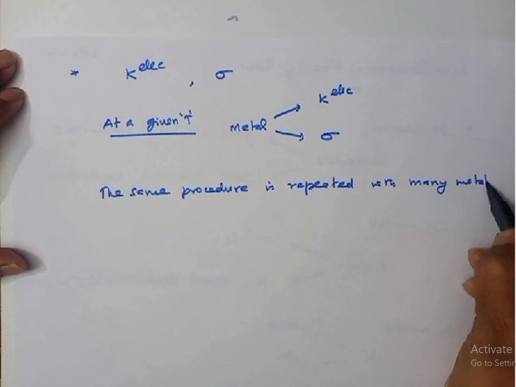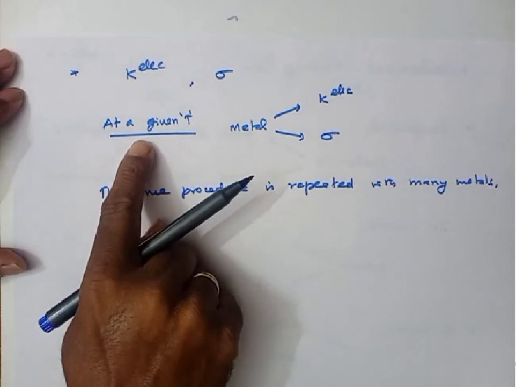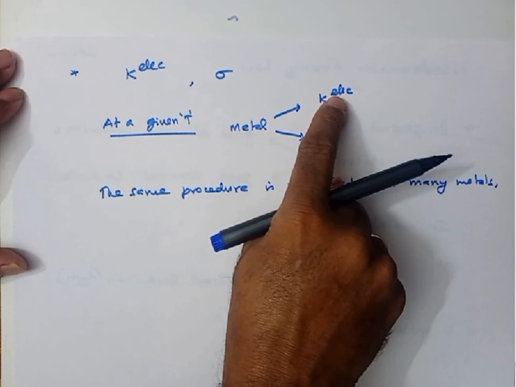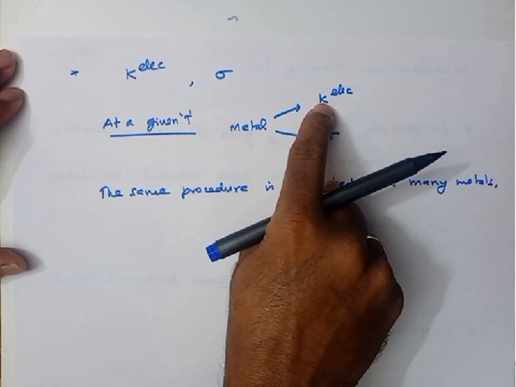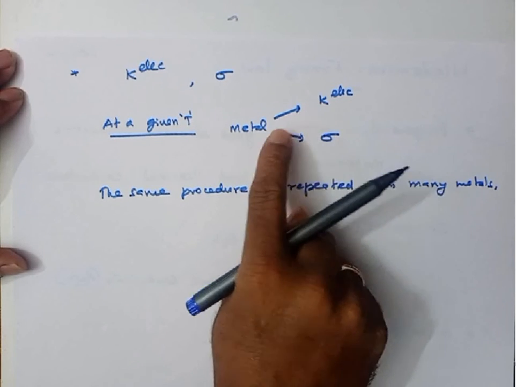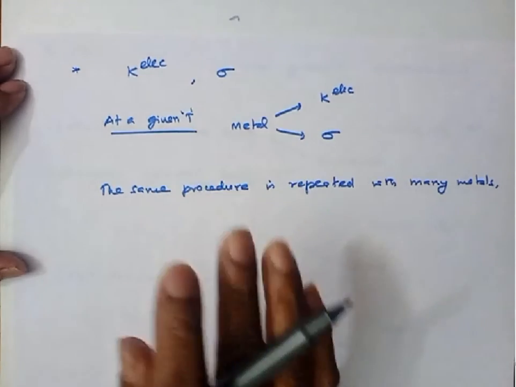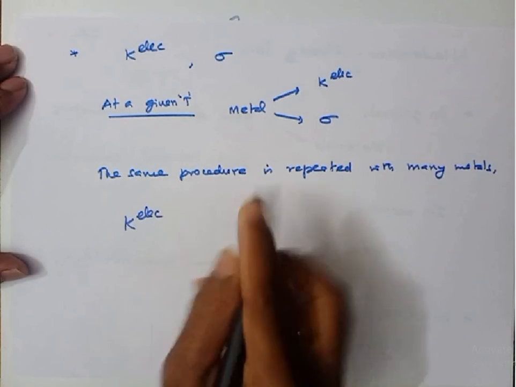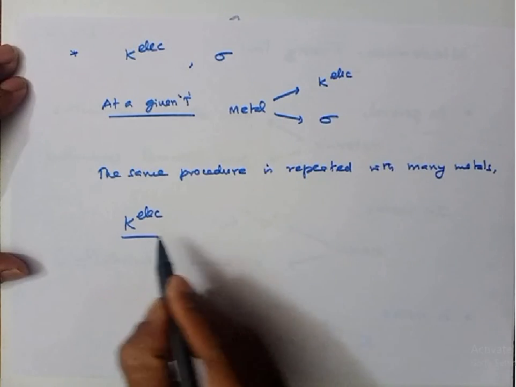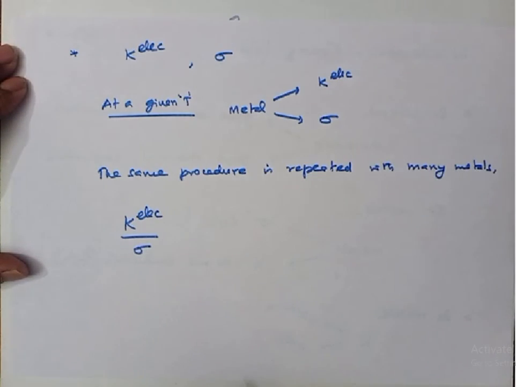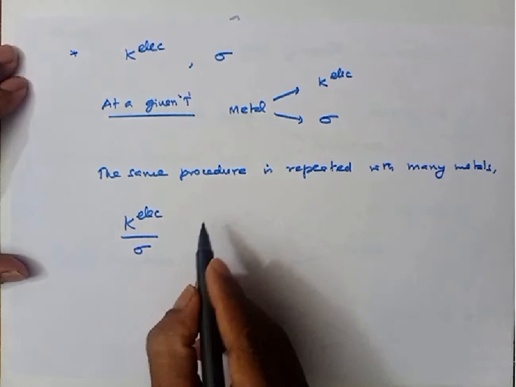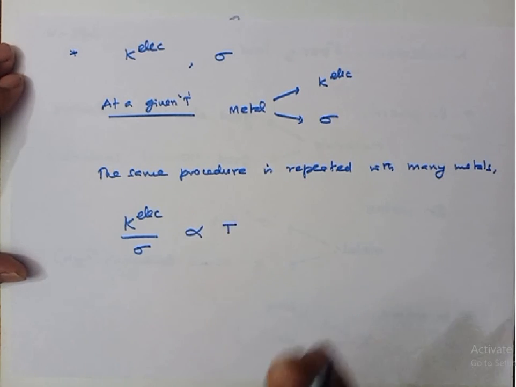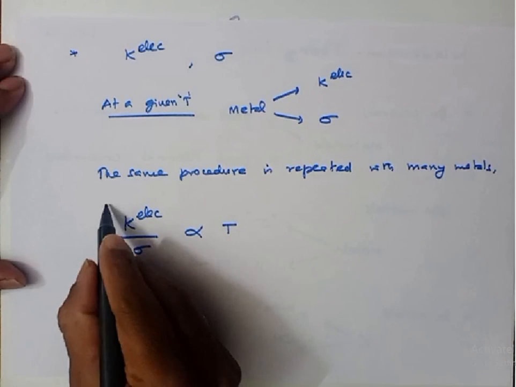You keep the temperature the same, and measure the electronic contribution to thermal conductivity and the electrical conductivity of the metal, and they found that this ratio, that is the electronic contribution to thermal conductivity to the electrical conductivity of the material, is directly proportional to the absolute temperature of the material. This is what we call Wiedemann-Franz law.